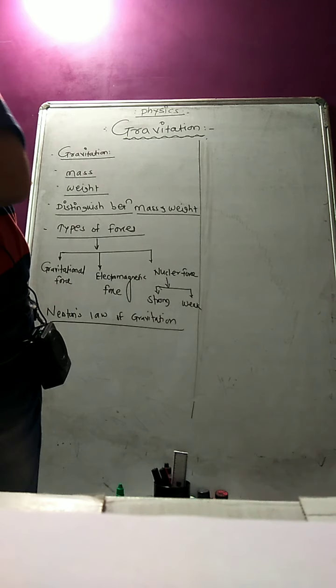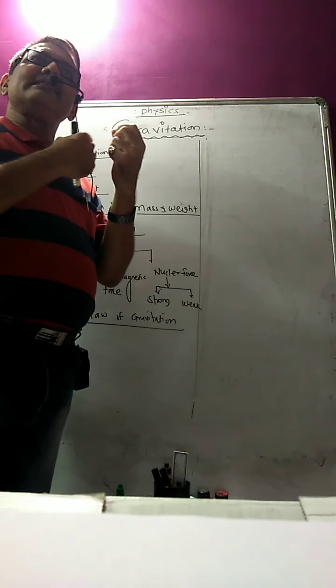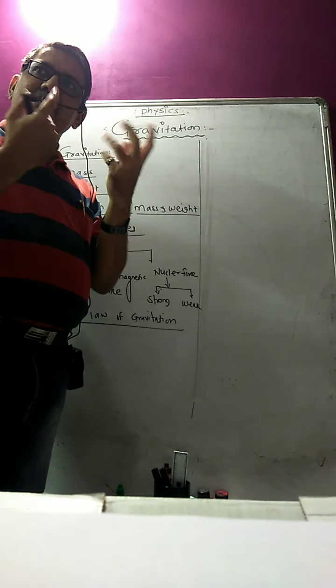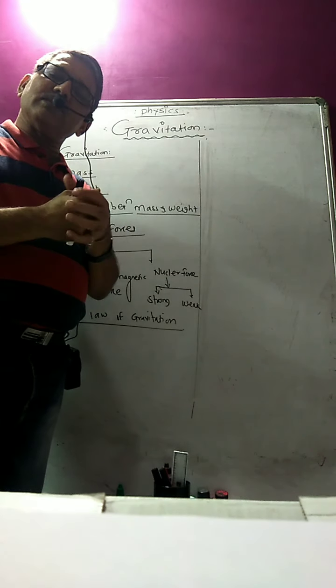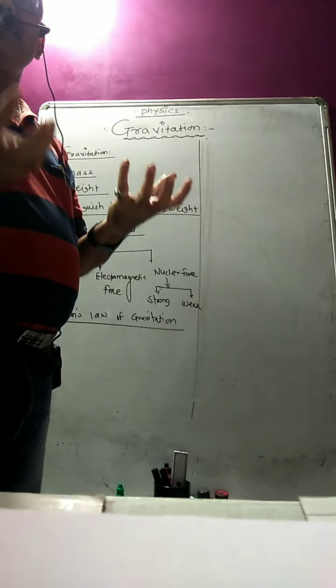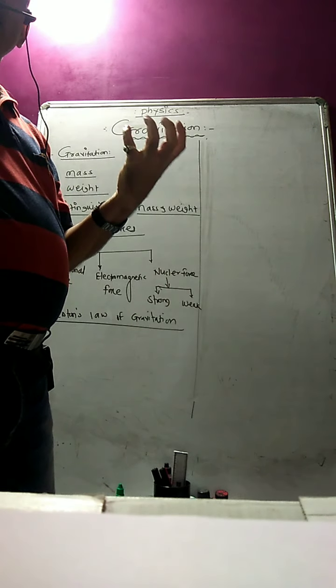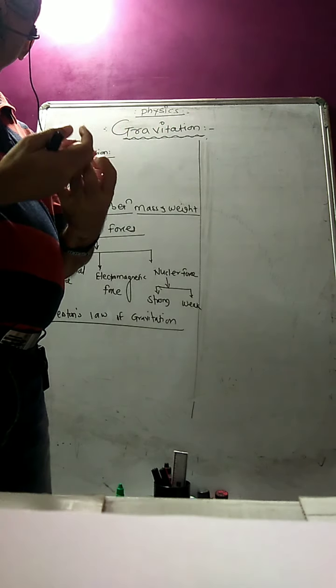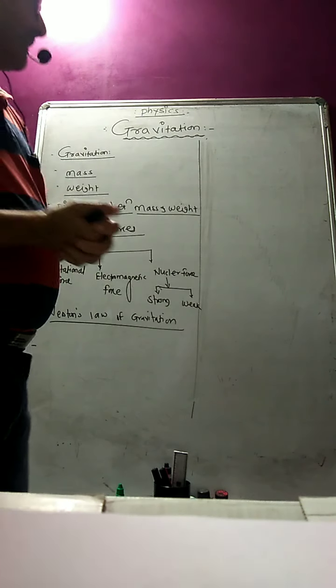Or we can also say that when a satellite is revolving around the earth, the satellite has mass, the earth has mass, so there will be a force of attraction. That is also called gravitation, and the force with which one body attracts another body is called the gravitational force.